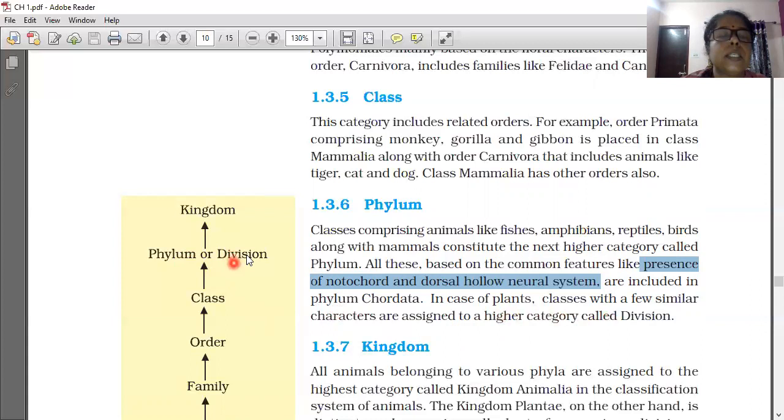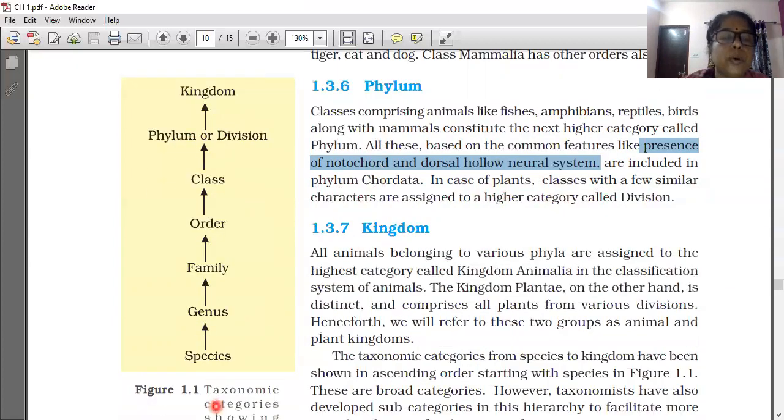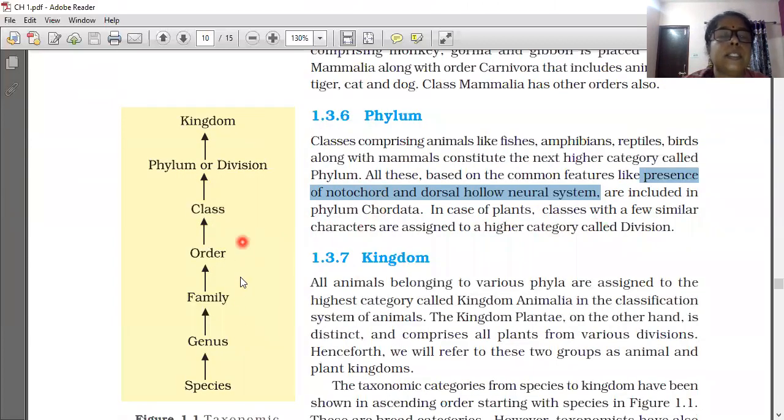So in plants, it goes to division. How does it go to the division? The classes with very few similar characters are assigned to a higher category called division only. So now we are learning about the phylum. Phylum is a step of taxonomic categories: species, genus, family, order, class, and phylum or division. Up to class we learned in the last session, and phylum or division we are learning now.